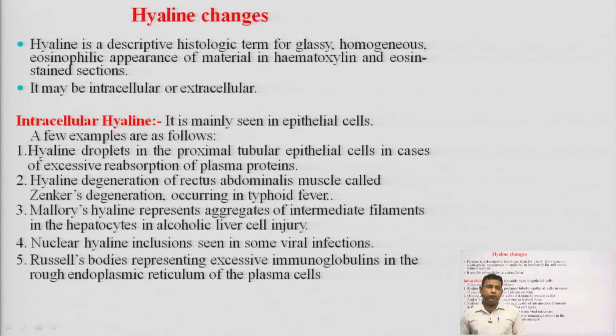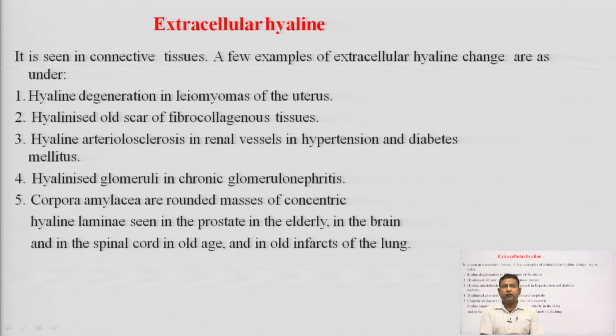We have two types of endoplasmic reticulum, rough endoplasmic reticulum and smooth endoplasmic reticulum. So, in the RER, Russell's bodies represent excessive immunoglobulins in the plasma cells. So, we studied about the intracellular hyaline.